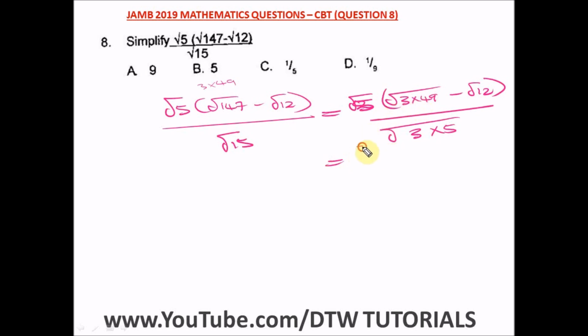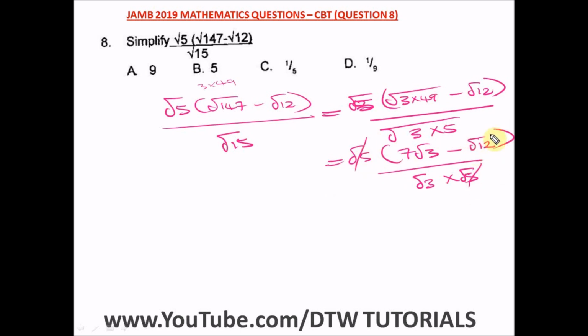So from here we have a root 5 bracket, the square root of 49 is what? 7. So 7 will come out, and we're left with what? The square root of 3. So this is 7 root 3 minus what? That's simplification of surds. What we just did is what? Simplification of surds. Okay, so we have root 12 divided by, this is the same as saying root 3 times what? Root 5. We do this so we can cancel out this root 5 here. Okay, so let's cancel this out.